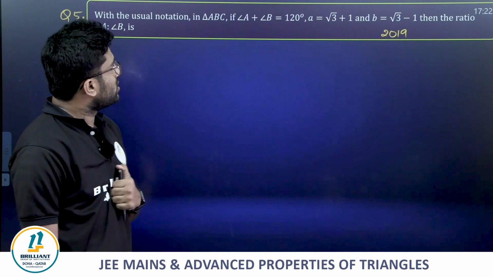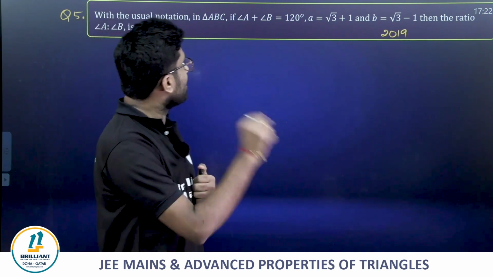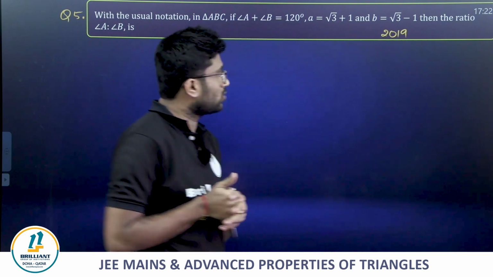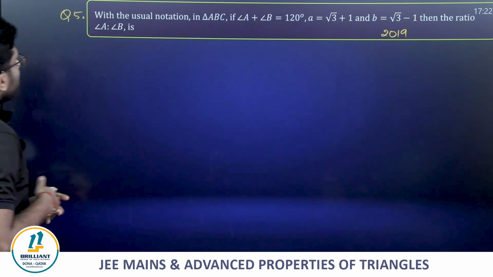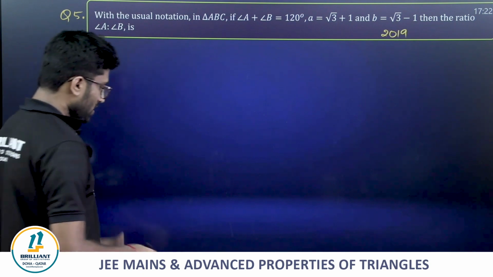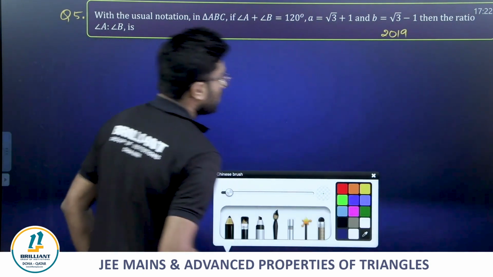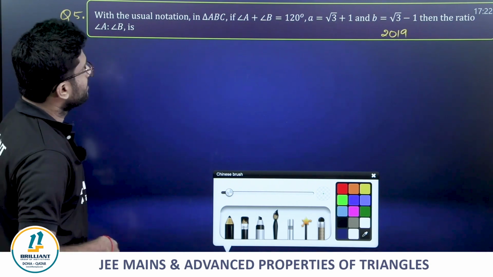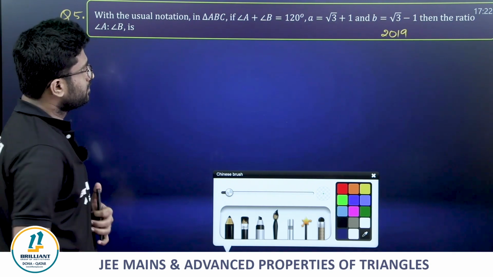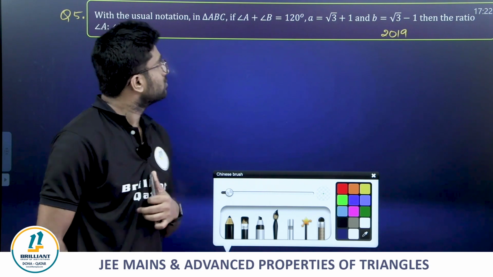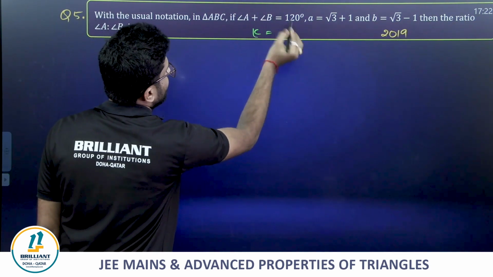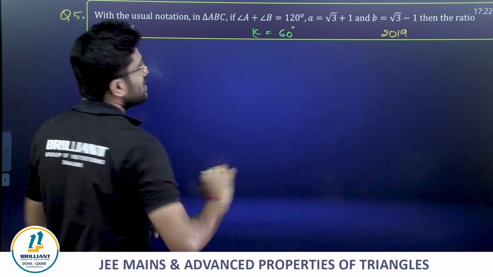With the usual notation in triangle ABC, if angle A plus angle B is equals to 120 degrees, a equals root 3 plus 1, b equals root 3 minus 1, then they are asking the ratio of angle A to angle B. Acha. Okay, fine, let's see. Angle A plus angle B is given. So from there angle C will be, as sum of the angles is 180, angle C is 60 degrees.